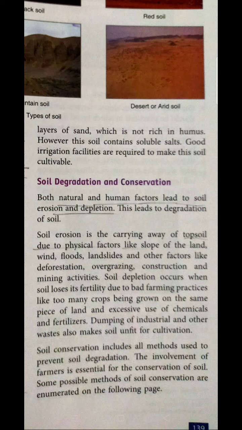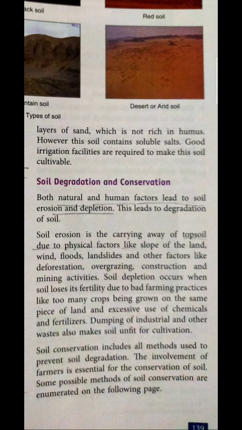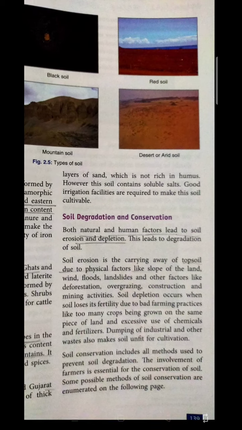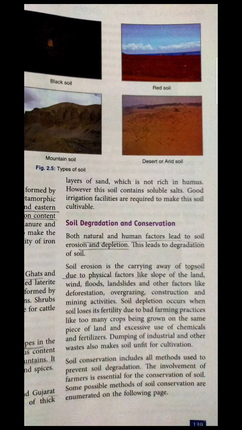We are all completely aware of the activities done by humans and how hazardous they are for the soil. As humans go on with deforestation, overgrazing is there, and construction and mining activities are also being done by human beings. So definitely the direct result of that is soil depletion or a problematic condition in the soil. And along with that, as we said, natural factors are also responsible for that.